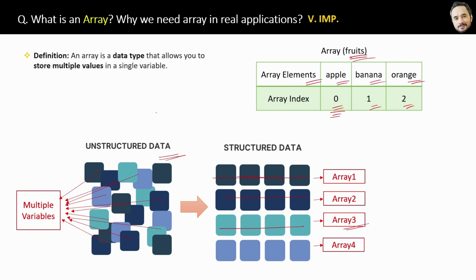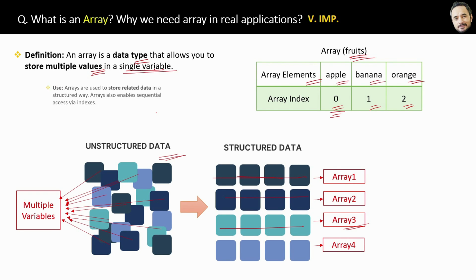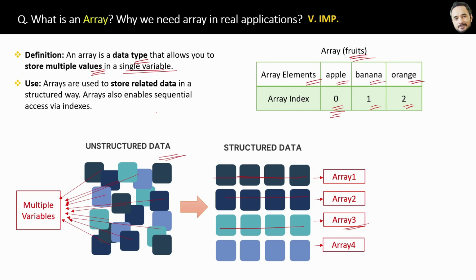And finally, here is the definition. An array is a data type that allows you to store multiple values in a single variable. And here is the use of arrays. Arrays are used to store related data in a structured way. Arrays also enable sequential access via indexes. Now in an upcoming question I will show you how to declare, initialize and implement an array, which is very simple.